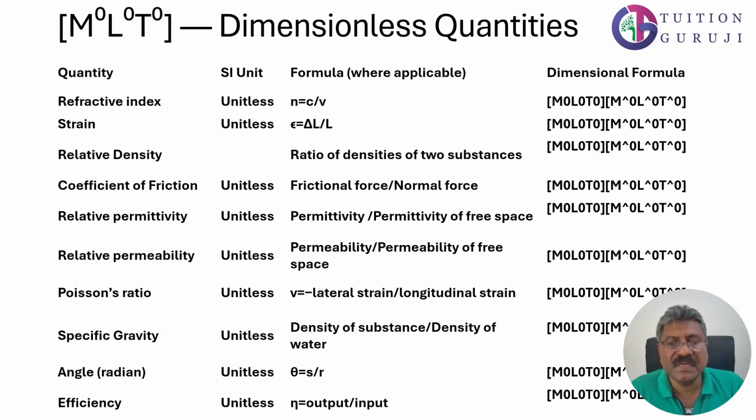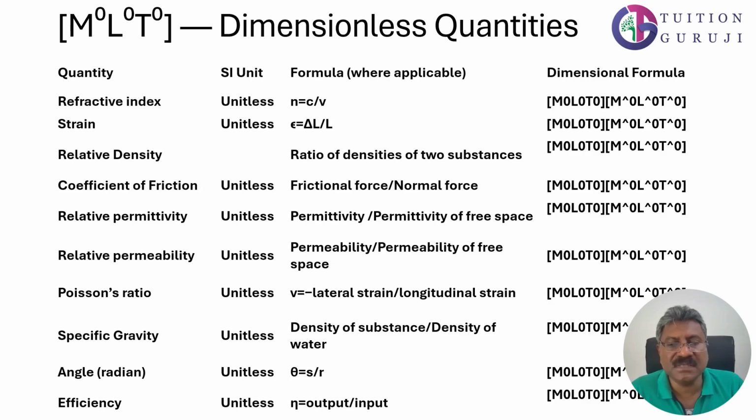Then refractive index, for example, since refractive index is a ratio of the velocity of light in a vacuum and through the medium, since it's a ratio, it has no dimensions.